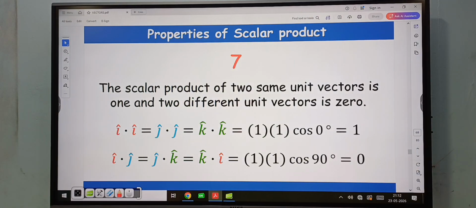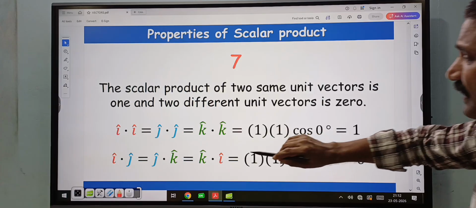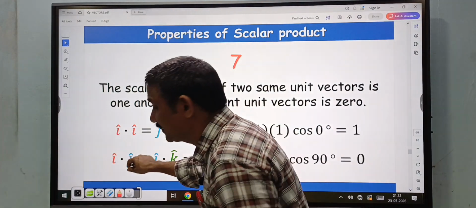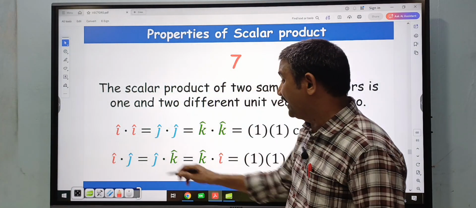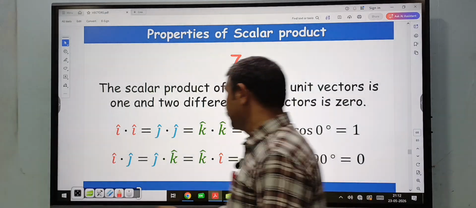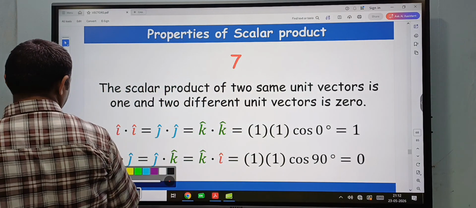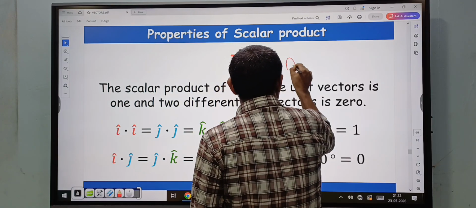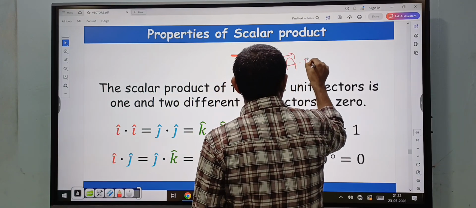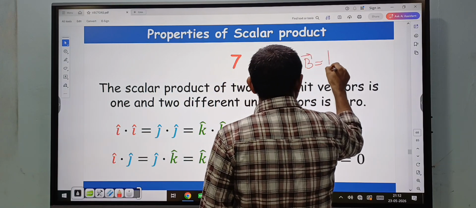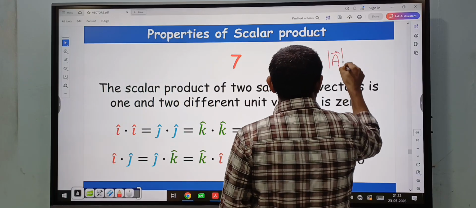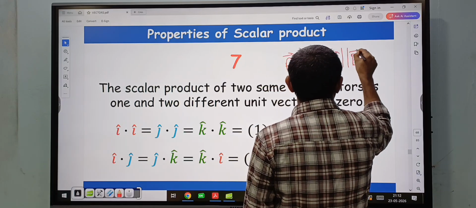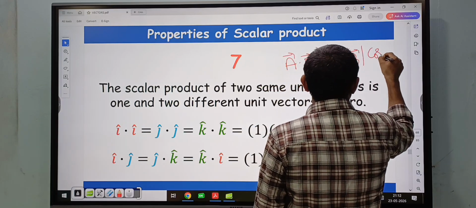And similarly the two perpendicular vectors like I cap and J cap, both are perpendicular or orthogonal vectors. What is I cap dot J cap? So here, what is the fundamental formula for A bar dot B bar? That is A bar dot B bar is equal to magnitude of vector A bar into magnitude of vector B bar into cos theta.